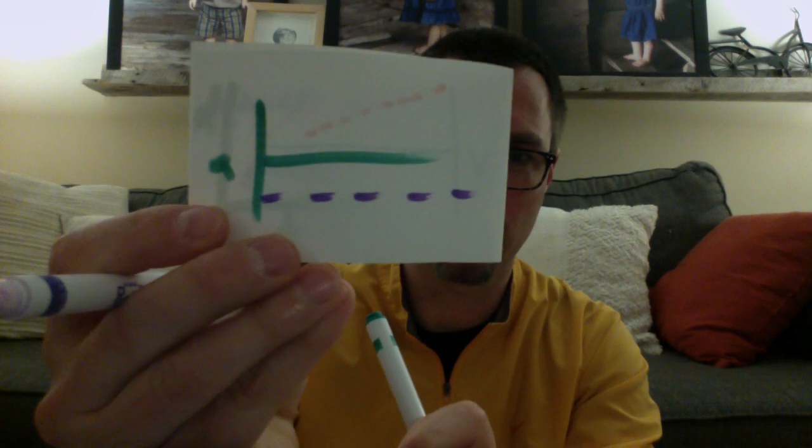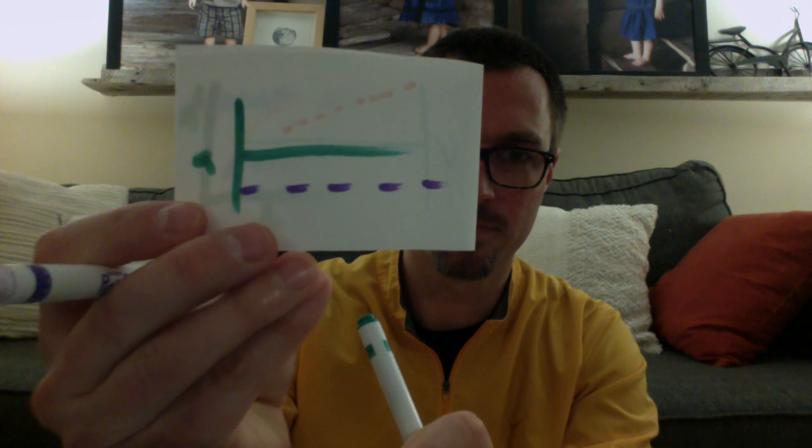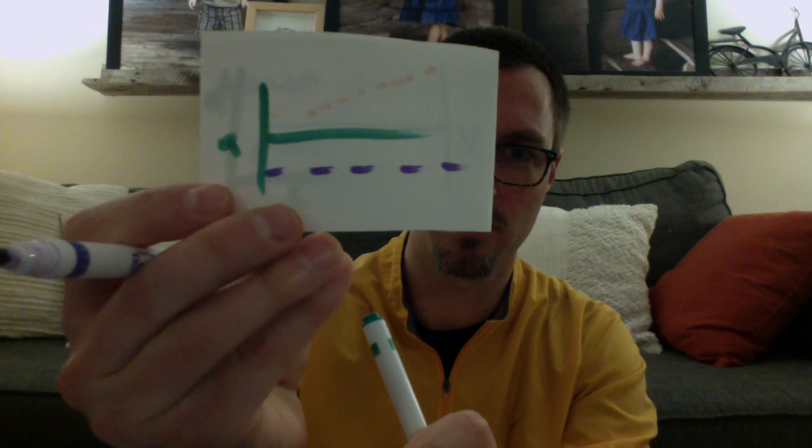Here we go. Let's draw it out. There is our acceleration time graph. It's going to be a negative acceleration. Constant. Change in velocity or change in time, it's going to be consistent.